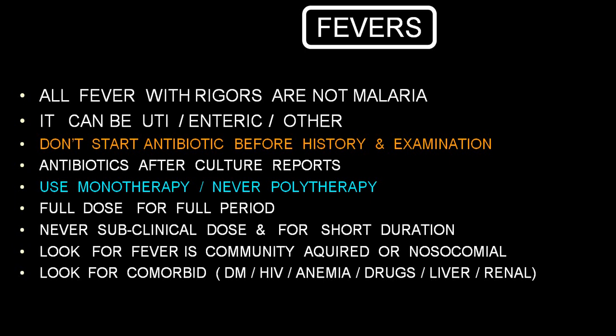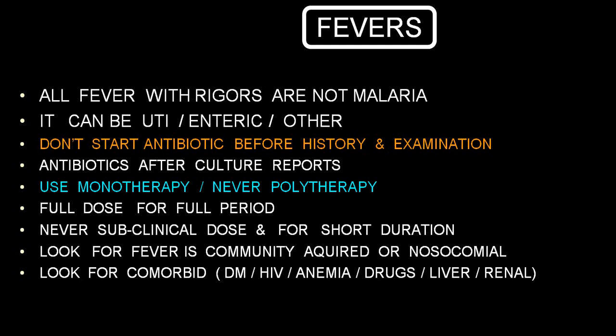Look for comorbid conditions. Any person who has developed fever, before starting a treatment, always look whether he is having diabetes, HIV, anemia, whether he is on some drugs, particularly steroids or anti-cancer drugs, which decrease the immunity and the resistance power, or whether he has any liver damage or renal damage, because the majority of the drugs will be excreted by bile or urine, and they will be metabolized by the liver.